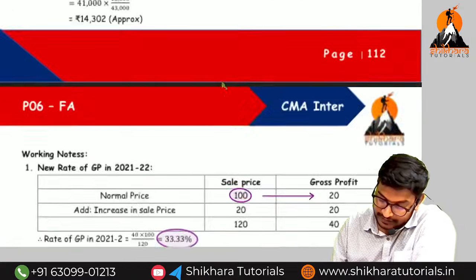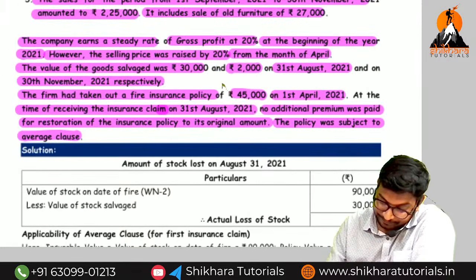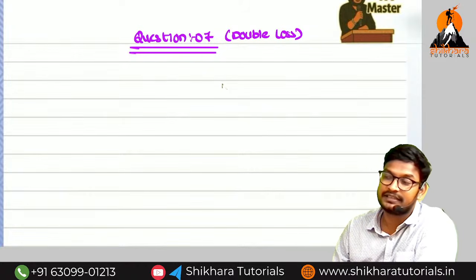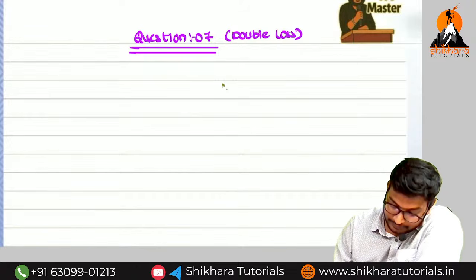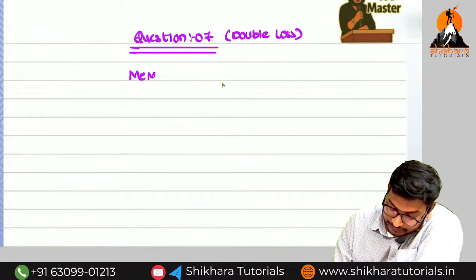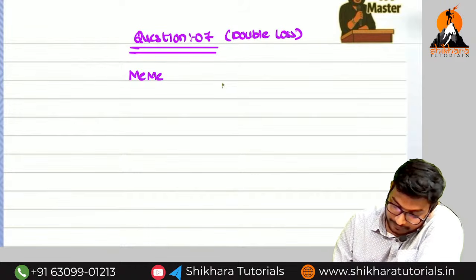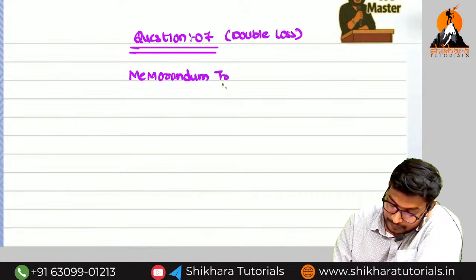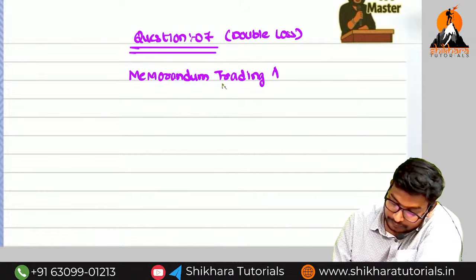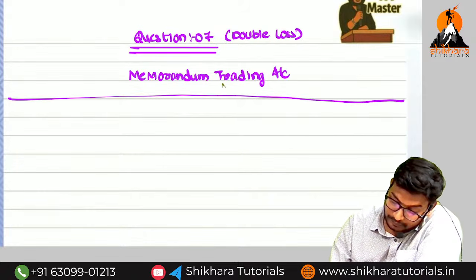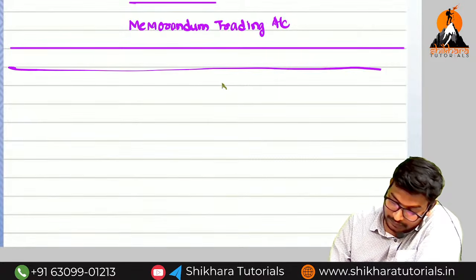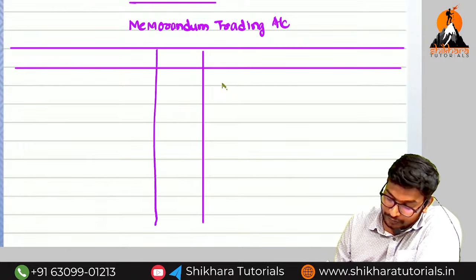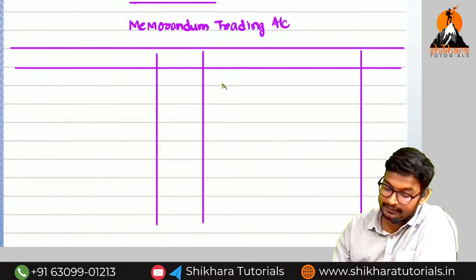Okay guys, so what we have to do? For the first time loss, we can directly prepare the memorandum trading account, because they have given the gross profit percentage. So, memorandum trading account. What is the format? Particulars, amount in rupees, and particulars, amount in rupees.